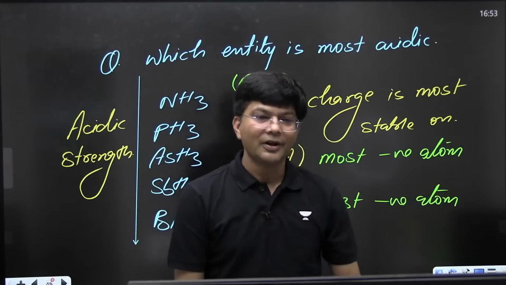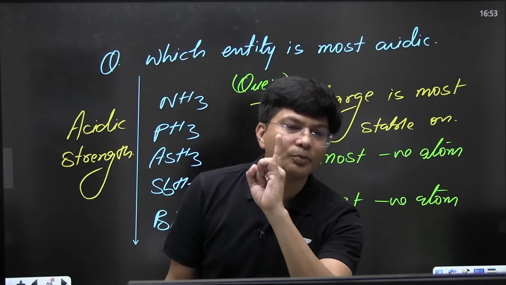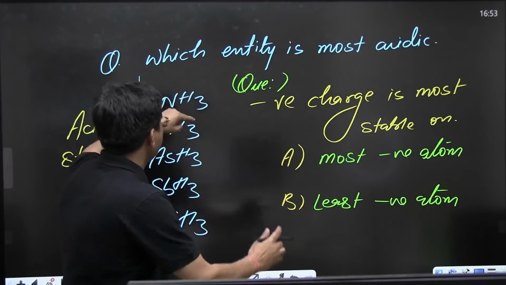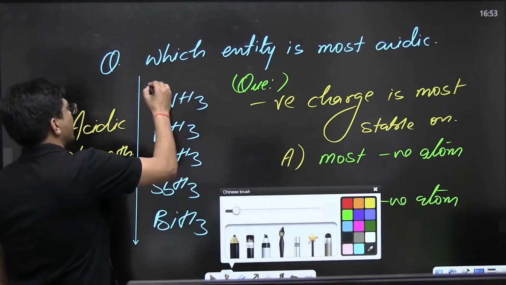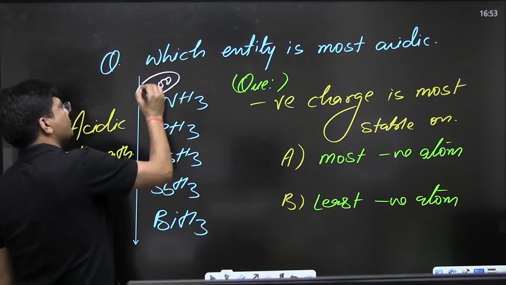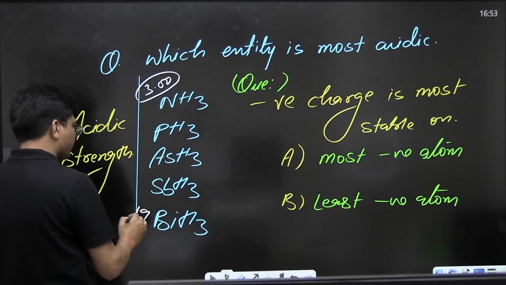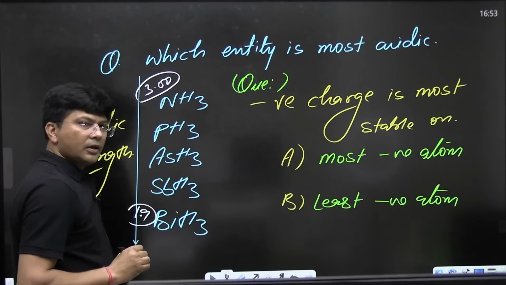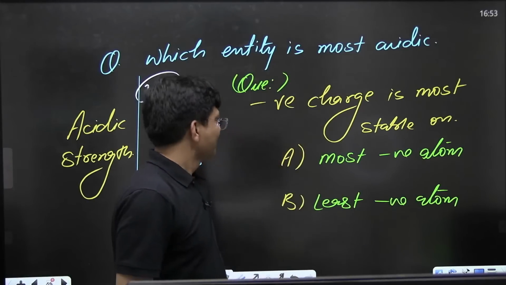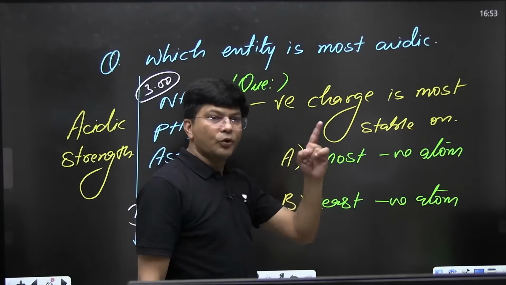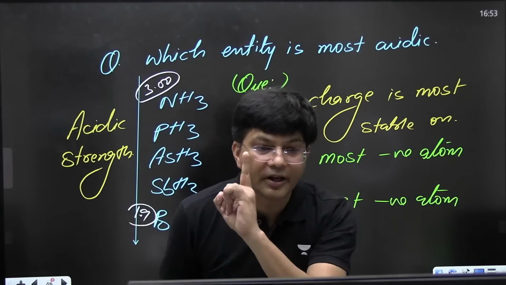Most electronegative. Okay, if you are saying that negative charge is most stable on the most electronegative atom, then nitrogen's electronegativity is 3, so its conjugate base would be most stable and the other would be least stable. Then your answer will be wrong.